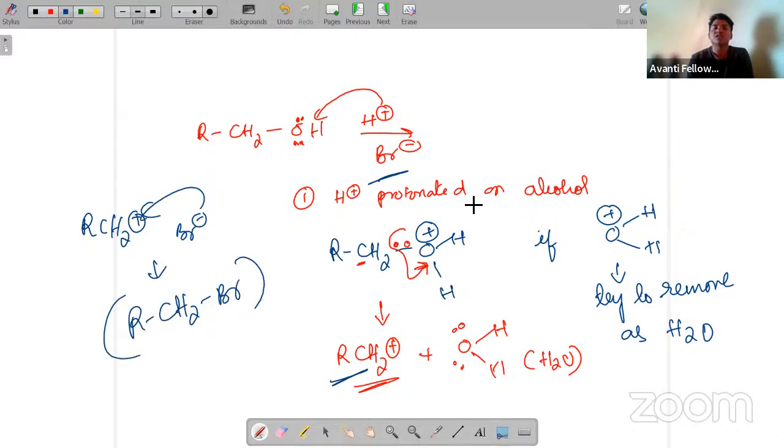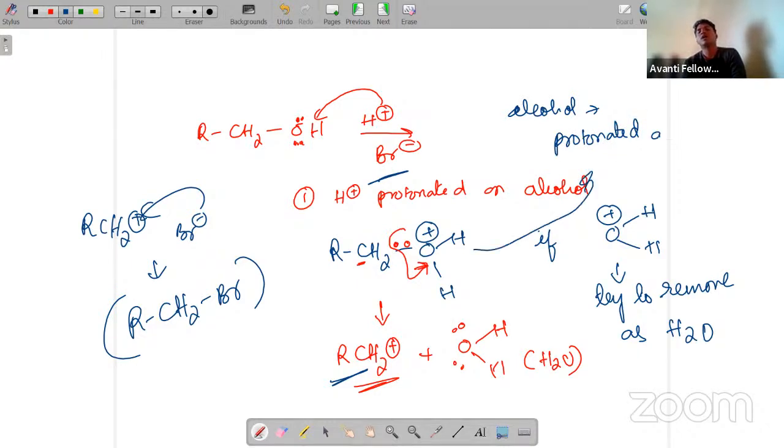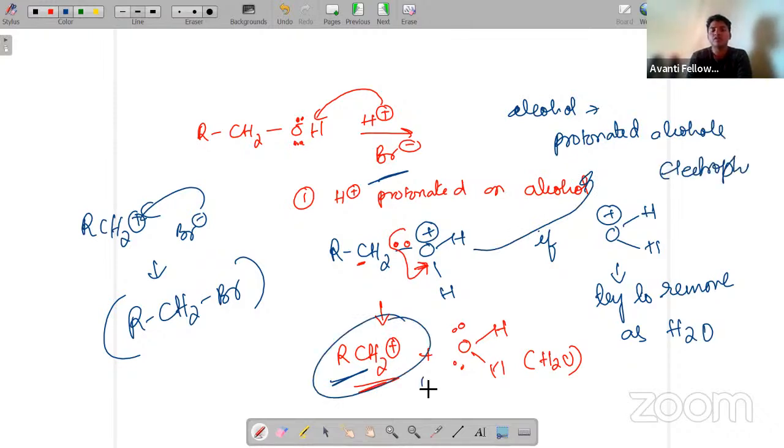In this situation, alcohol is acting as what? This is actually protonated alcohol, not normal alcohol. This protonated alcohol is acting as an electrophile. Why? You can see there is a formation of electrophile here by just releasing H2O.